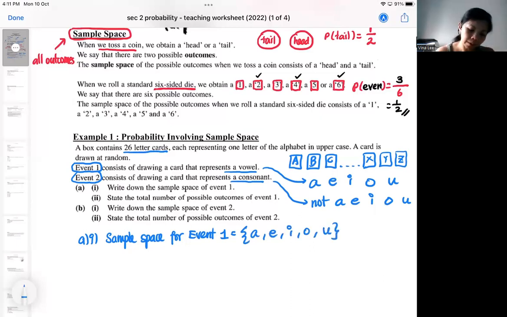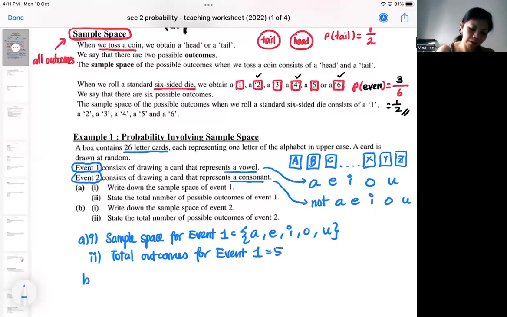Okay, so that is the sample space. So how many total outcomes are there for event one? There are 5 of them.